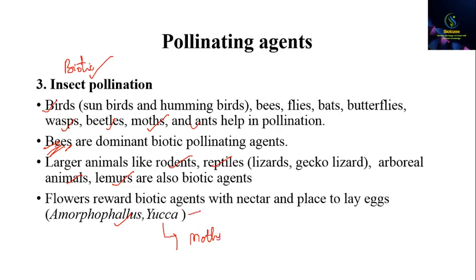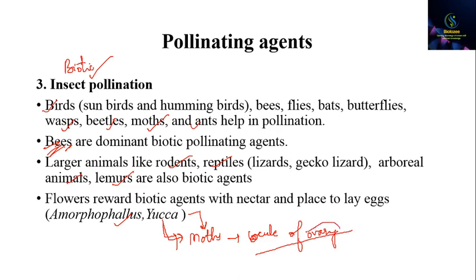Okay, so Yucca and moth are unable to complete their life cycles without each other, because Yucca is pollinated only by the moth, and the moth lays its eggs inside the locule of the ovary of the Yucca flower.